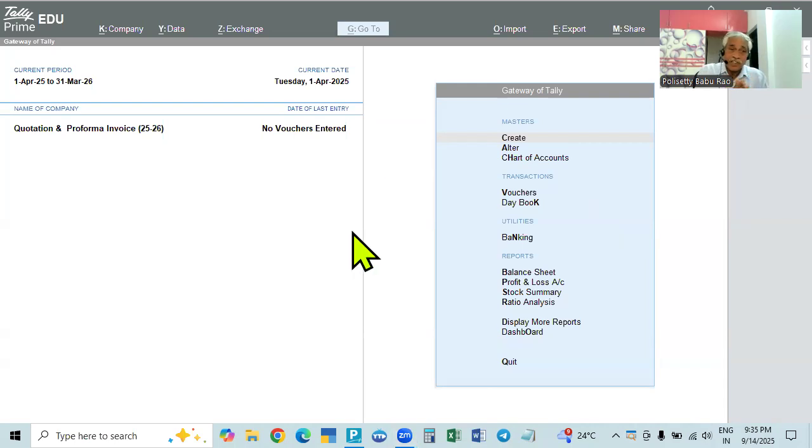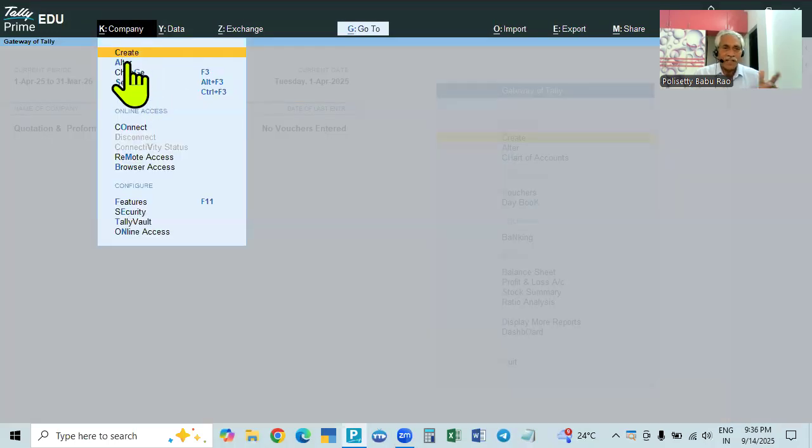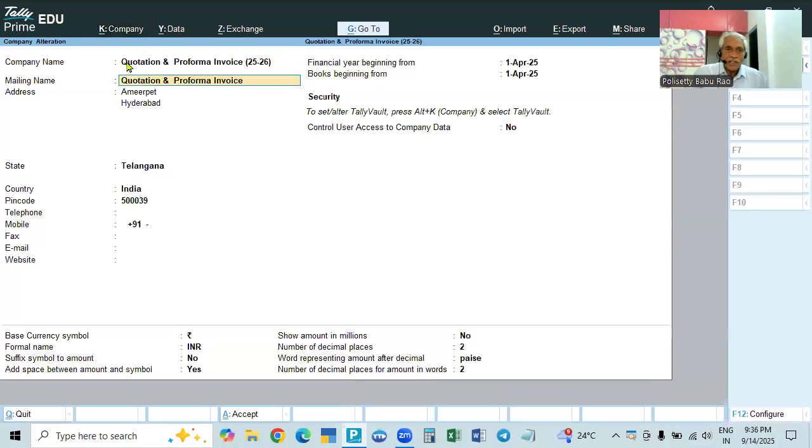For this quotation, there is another document, it is called a pro forma invoice. For both these two cases, I created a new company for quotation and pro forma invoice. That we will take up in the next video. So quotation and pro forma invoice. I already created it, so I am going to alter. So this is 2526, Amirpet, Hyderabad.